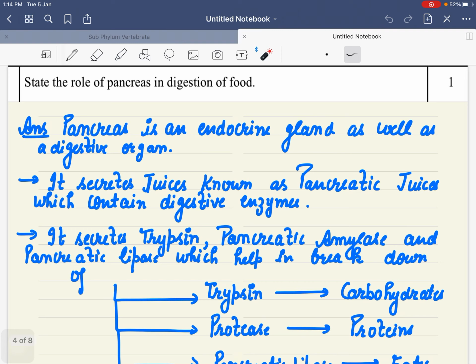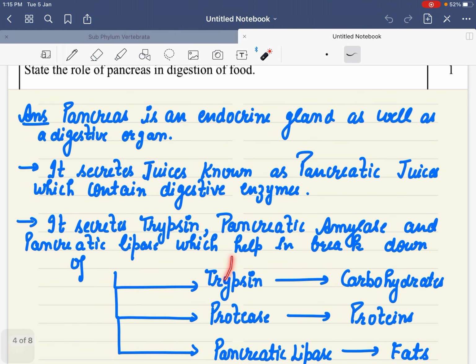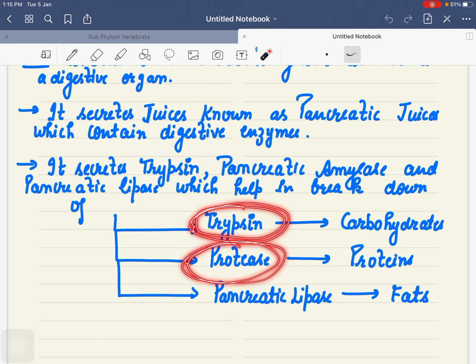So pancreas is a very important digestive organ which secretes juices which are known as pancreatic juices, right, which contain digestive enzymes. ये तीनों हमेशा separate, please mark it or write it somewhere on your study table or on your door, put some chits there that trypsin is for carbohydrate digestion, protease for proteins, lipase is for the fats.